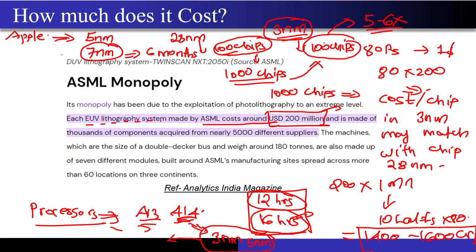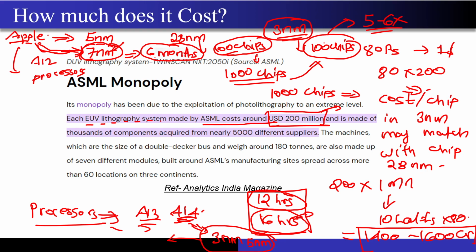That means just because Apple placed a very big order for maybe their A12 processors to TSMC, the order was so huge that the foundry needed almost 6 months to process that order, and they could not take orders from other companies on this particular technology node, 7 nanometer or 5 nanometer maybe. I don't remember the exact headline or at what technology it was, but I'm just giving you a number of how big an order Apple must have placed to block TSMC's technology node for 6 months. It could not even take orders from any other customers, right?